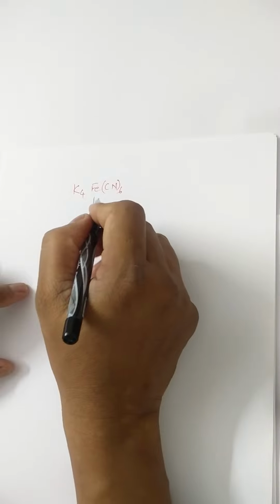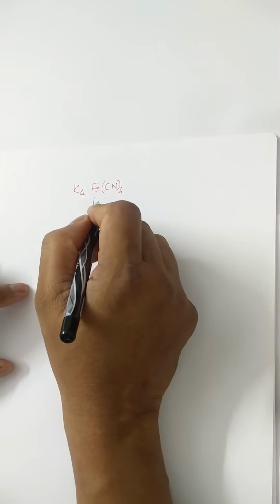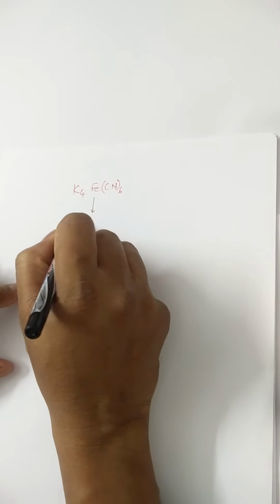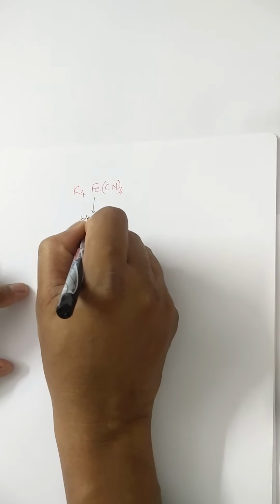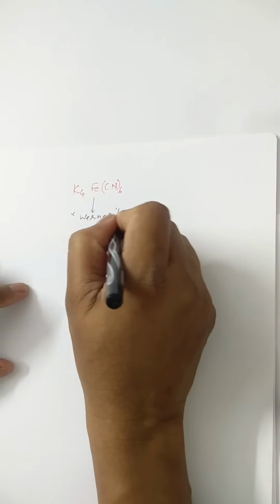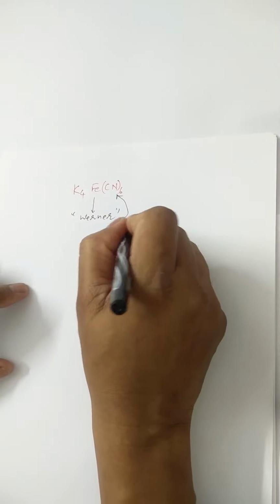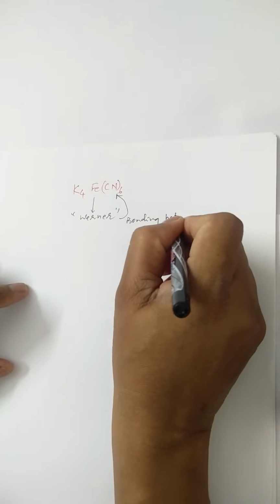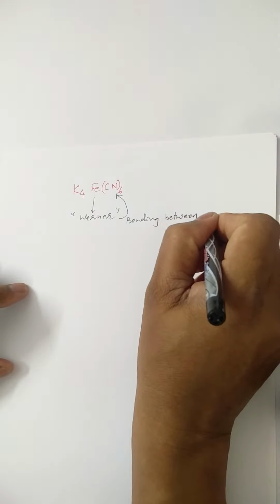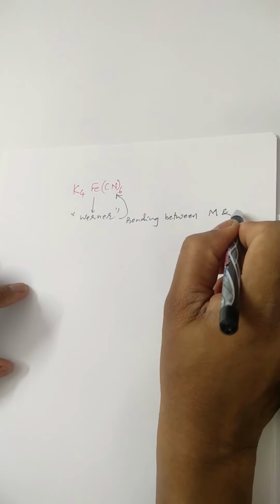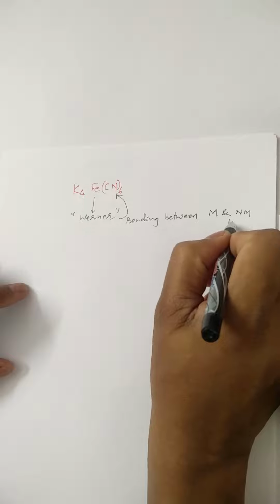To understand how this will ionize, we need to look at the details. This is explained by Werner. He has explained the bonding between the metal and the non-metal ions.